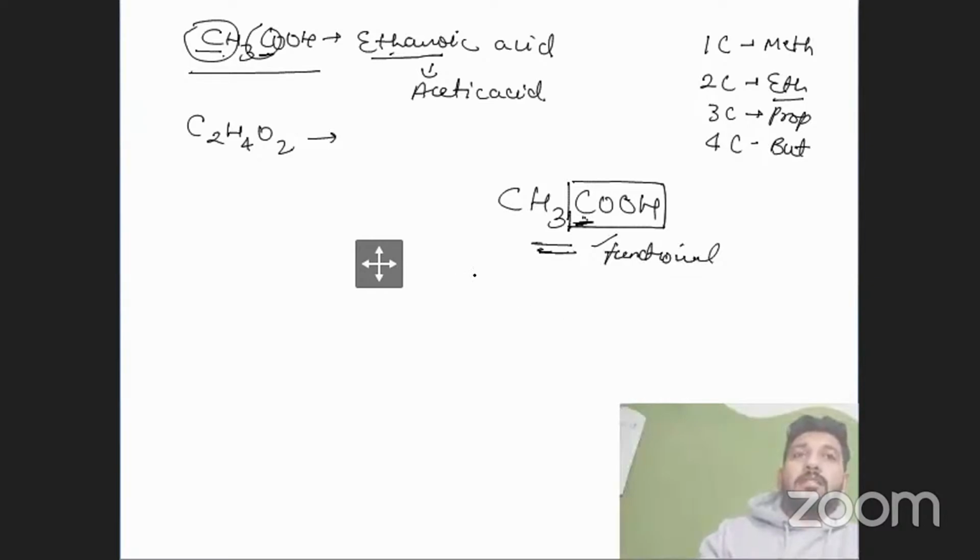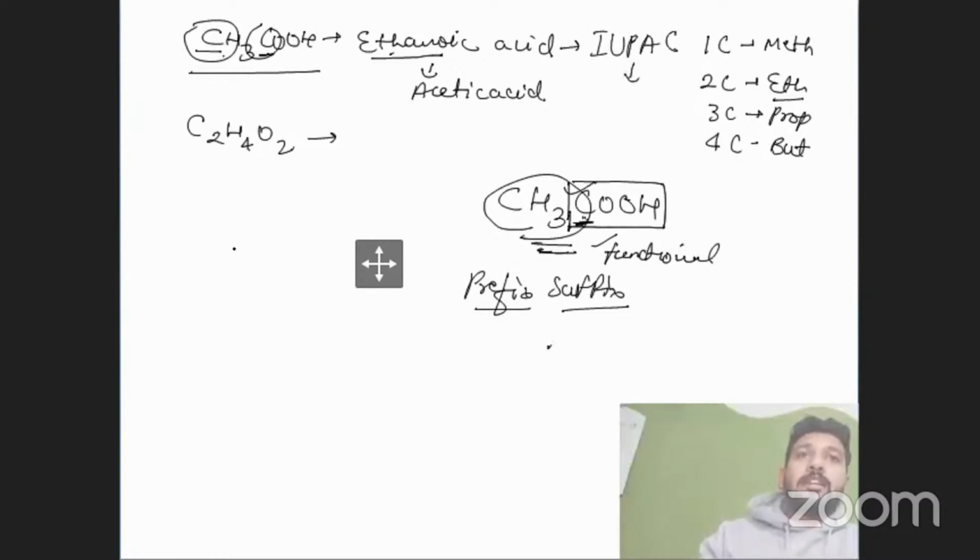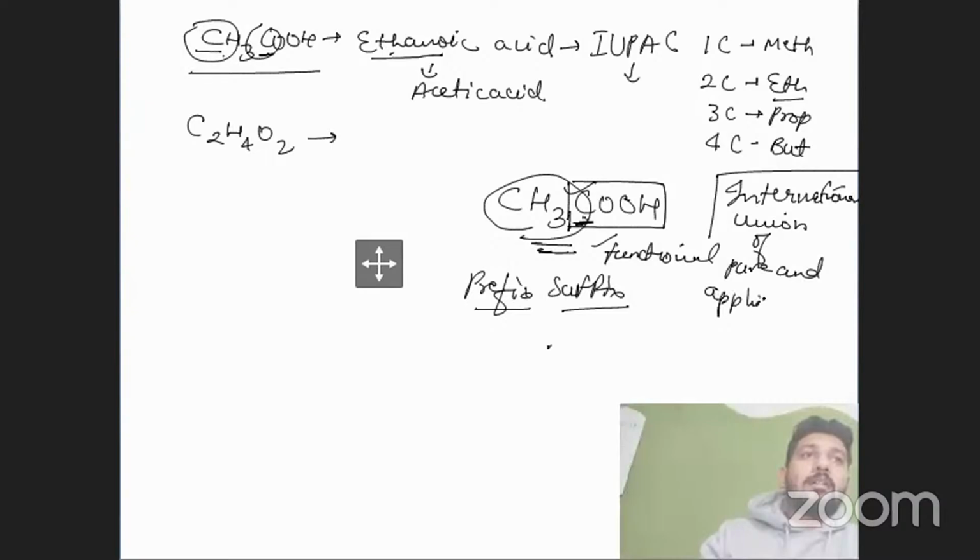We can use the prefix and suffix there. So if we exclude this specific carbon from its main chain, the name will change. The name is decided by IUPAC, right? What is IUPAC? Let me write the full form: International Union of Pure and Applied Chemistry.